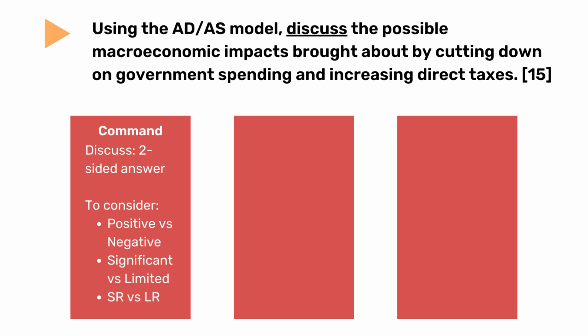The command word in this question is discuss, which means we have to write a two-sided answer showing multiple perspectives. As this question is about discussing impacts, and every 15-marker essay needs you to answer two major requirements, we can consider what these two requirements are from various angles, such as positive impacts versus negative impacts, significant impacts versus limited impacts, as well as short-run versus long-run impacts.